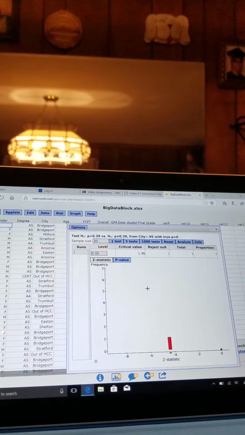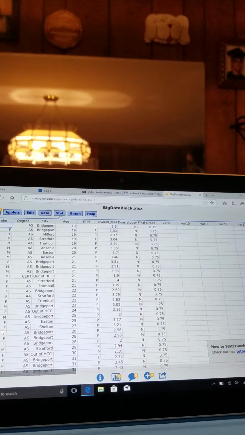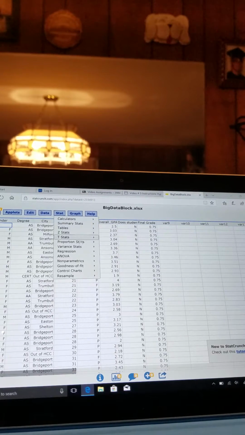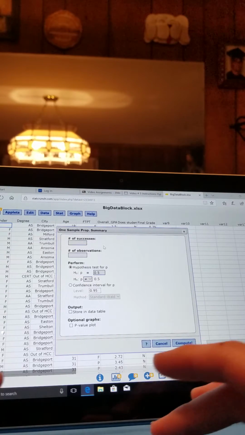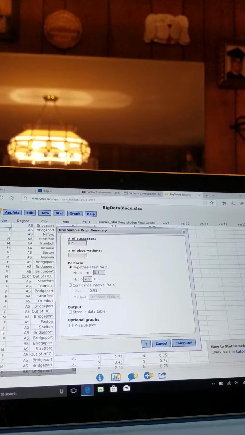And it also meets our randomization condition because this program here in StatCrunch will randomize it for us. So now that we've done that, we're going to exit out of here, and I'm going to come to Stat, and I'll hit Proportion Stats, one sample with summary. And we're just going to input our number of successes and number of observations that we were talking about. So for number of successes, 17 out of 30 observations.